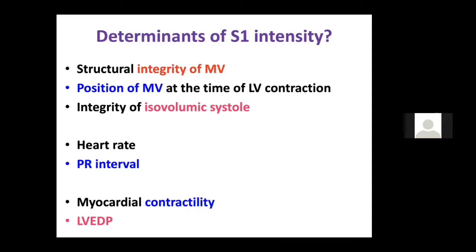In patients who have aortic stenosis and aortic regurgitation, there is high LVEDP, which causes the premature closure of the mitral valve, and that is why you get a soft S1 in AS and AR. So this is what determines the S1 intensity.